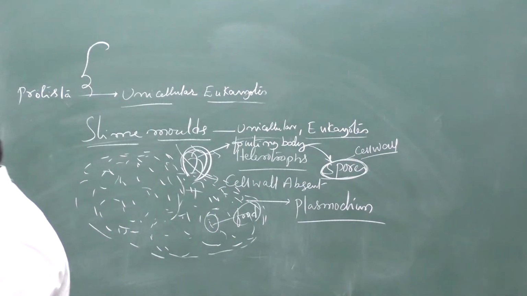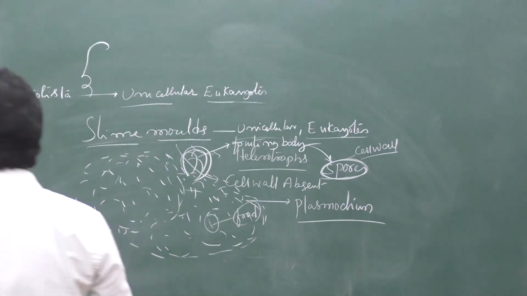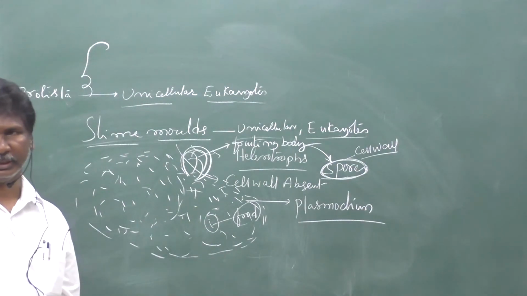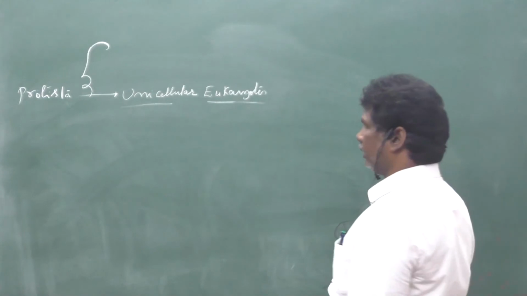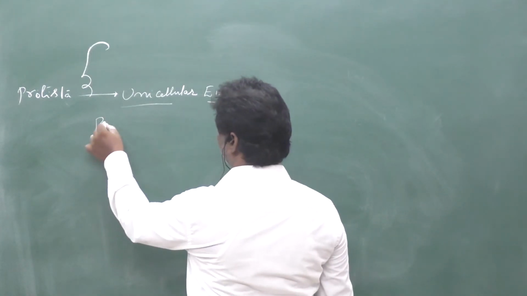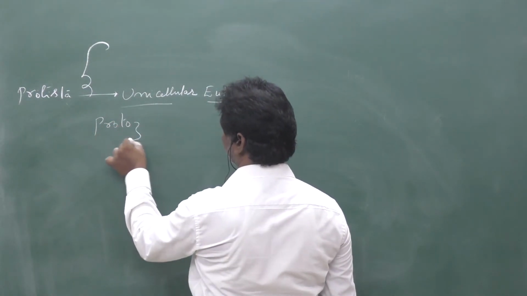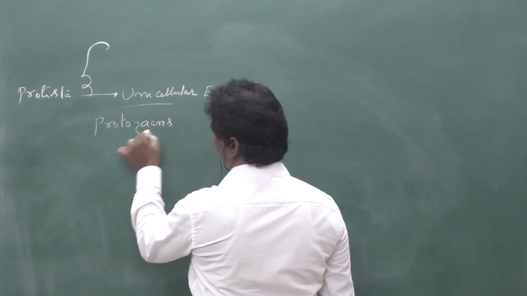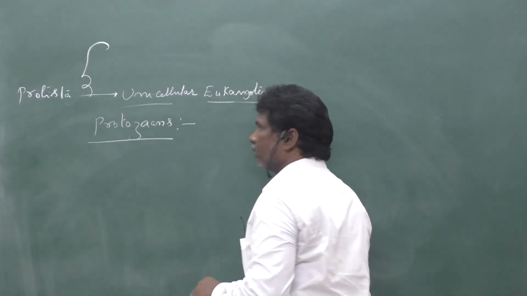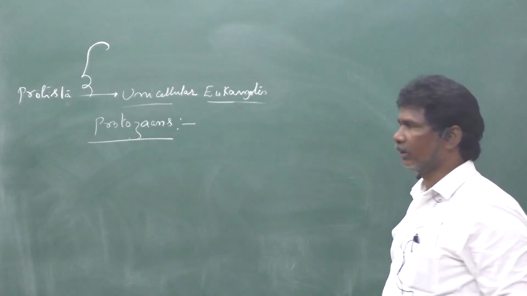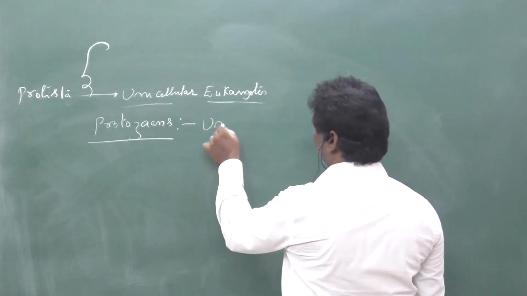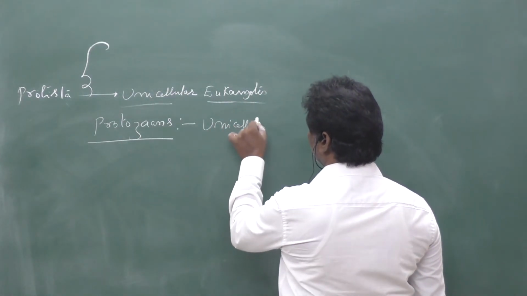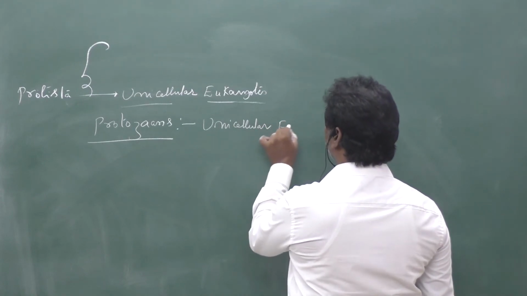Next, coming to the last topic in Protista, that is protozoans. Those protozoans are also unicellular eukaryotes.